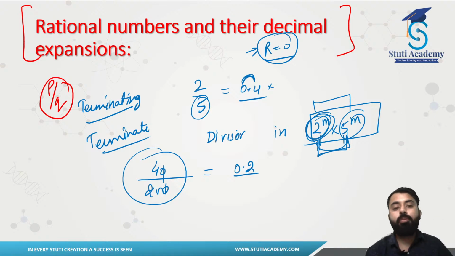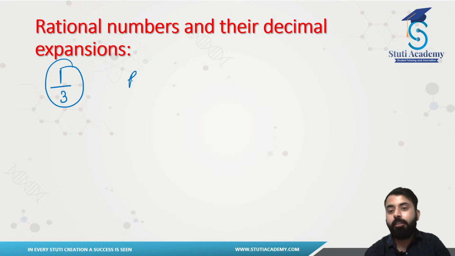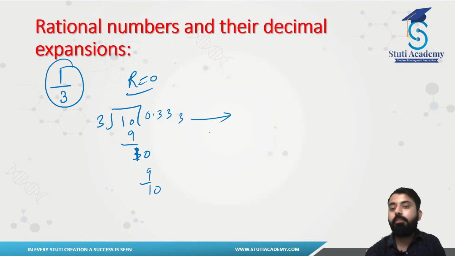Now what to do if we have something like this? If I erase this and give you a number 1 by 3, if I ask you what would be the decimal expansion of this, will this answer be terminating at any given point? Just let me know whether you will be getting the remainder 0. If I divide this one quickly, you take a decimal, that will be a 3 here, that will be 10, 9. Again, you will be having a 1, a 0, you will be having a 3, that will be 9, 1, 0, 3. And you see this number is keeping on repeating.